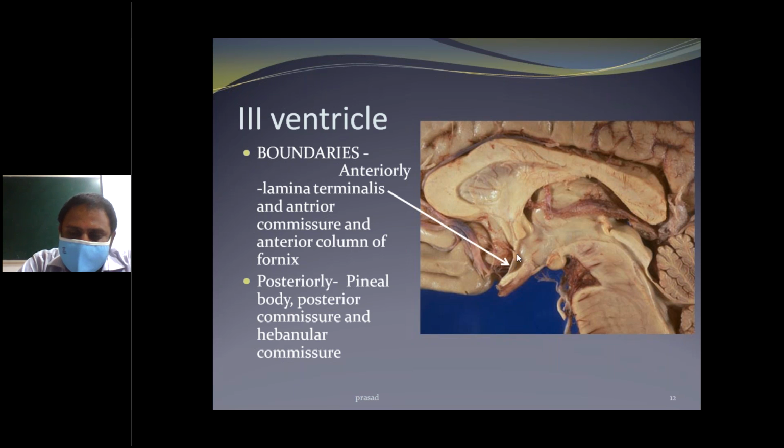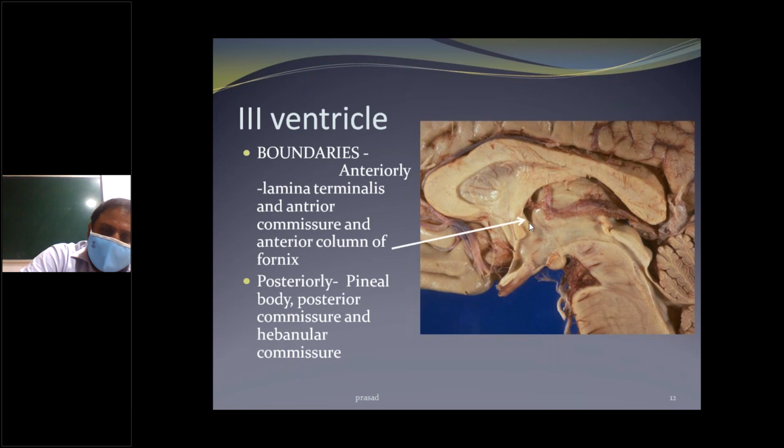Lamina terminalis, and anterior commissure, and the anterior column of the fornix. The fornix forms the anterior boundaries of the third ventricle.